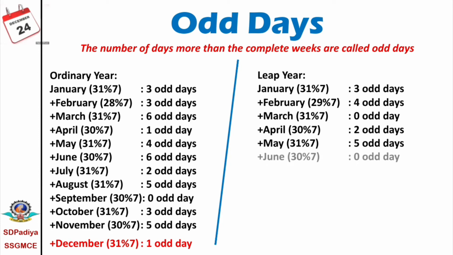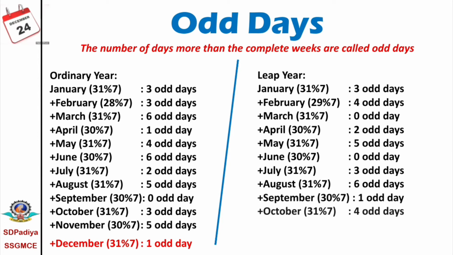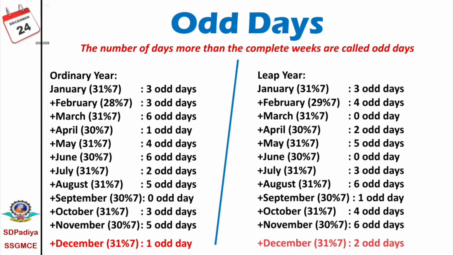Similarly, for June, 0 odd days; July, 3 odd days; August, 6 odd days; September, 1 odd day; October, 4 odd days; November, 6 odd days; and December, 2 odd days. But it is not necessary to remember the odd days for the leap year. We can calculate them if we know the odd days for an ordinary year. I repeat, these 12 values are 336, 146, 250 and 351.